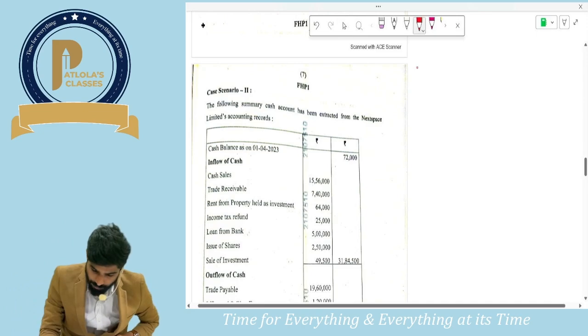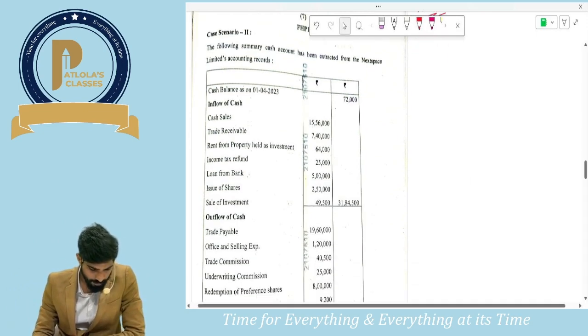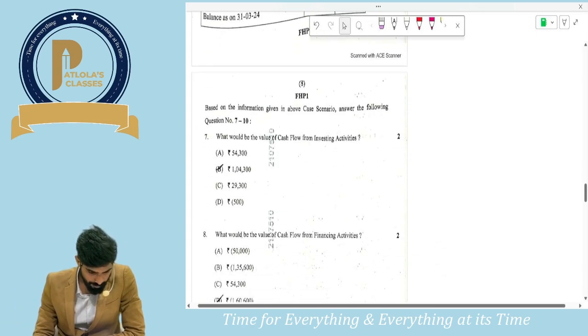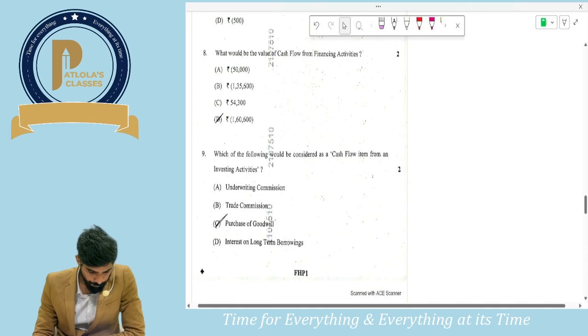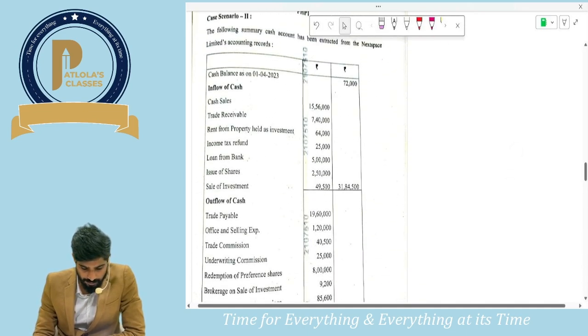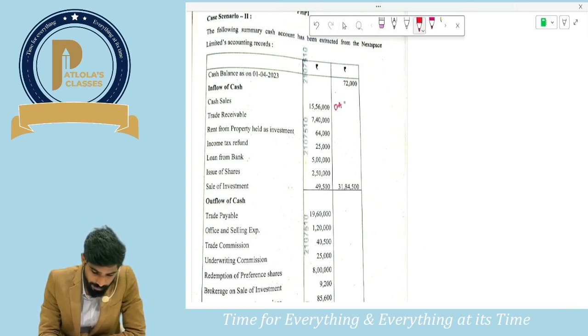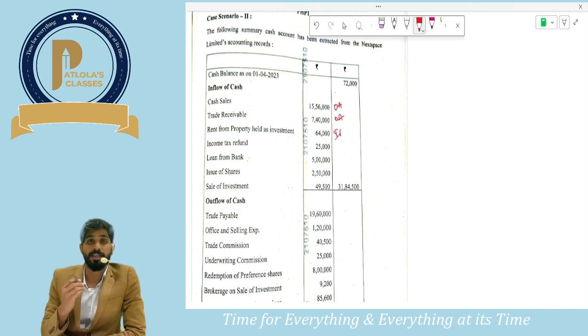I think this is based on AS3. Let's see what they have asked, what they want from us. Okay, fine, sir. Let us do one thing then. Let us classify them into operating, investing and financing activities. Now, first and foremost, cash sales. Cash sales is which kind of activity? Operating activity. Next, trade receivables, cash inflow, operating activity. Next, rent from property held as investment. This is an investing activity, sir.